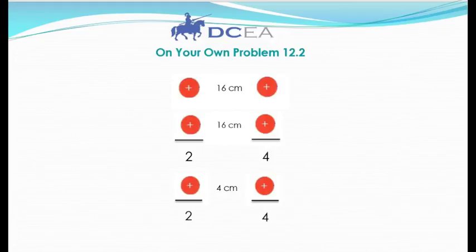On your own problem 12.2. This is very similar to the on your own problems for 11.1. It says two charged particles are placed 16 centimeters from each other and the resulting force is measured. The charge on object number 1 is then halved, so cut in two, and the charge on object 2 is divided by 4. The distance between the objects is also reduced to 4 centimeters. How does the new force compare to the old force?